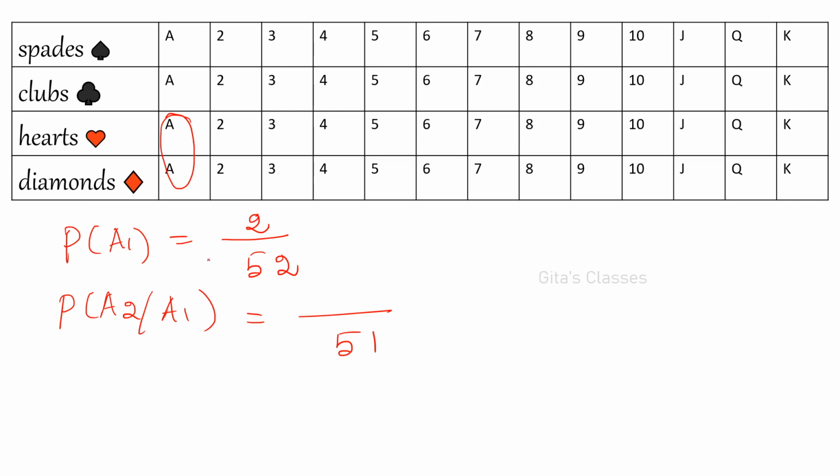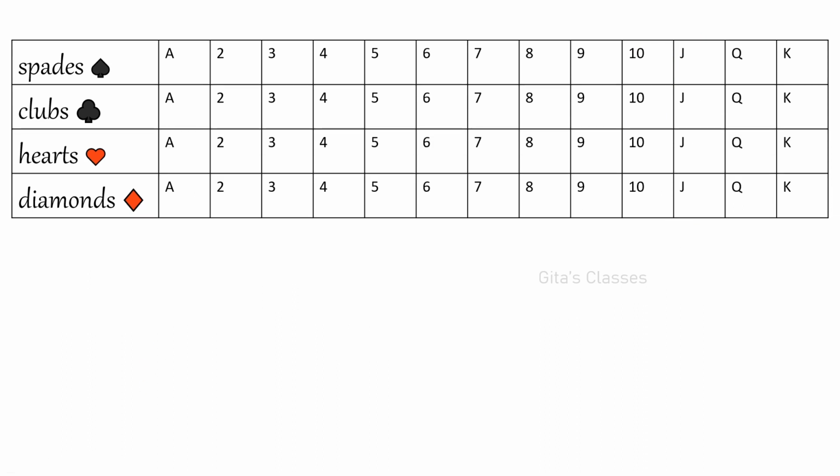Okay, what is A2 now? A2 is a 10 or a jack. So how many 10s are there? 4 tens are there. How many jacks are there? 4 jacks are there, right? So the favorable cases is 8, 8C1. We are taking 1 from this. So here it is 4 and this 4. So totally there are 8. 8 cards are favorable cases. From these 8 we are selecting 1, right? And next one, first we have taken these 2, then we have considered these 2.